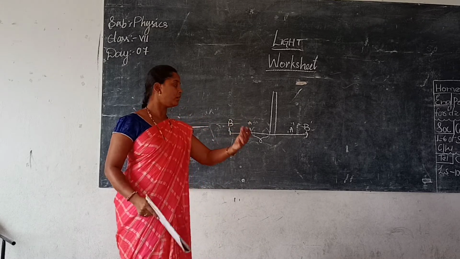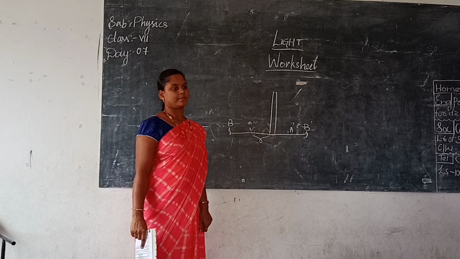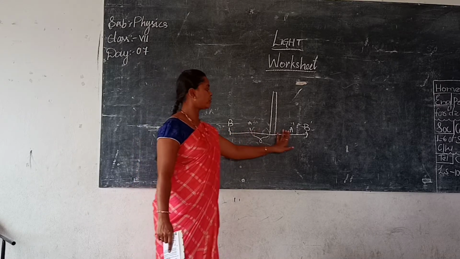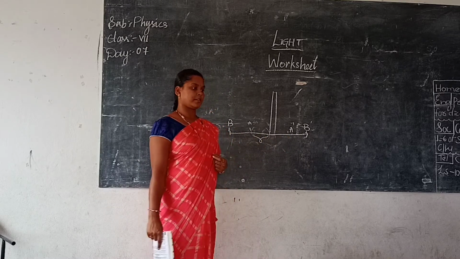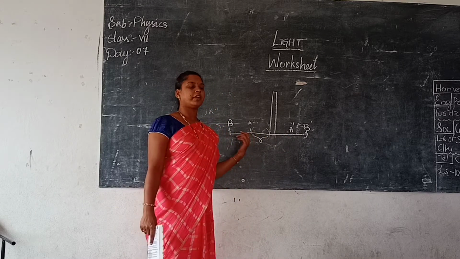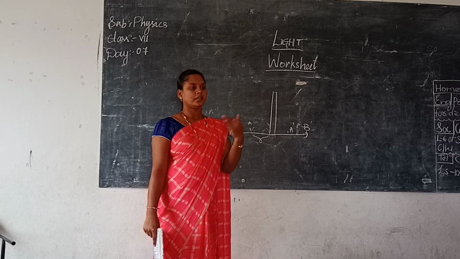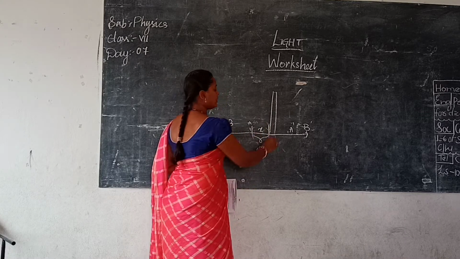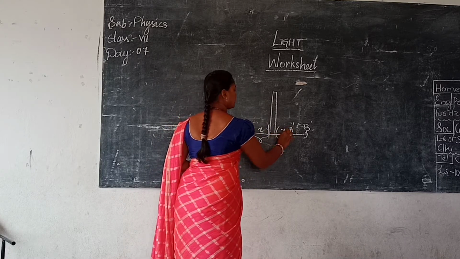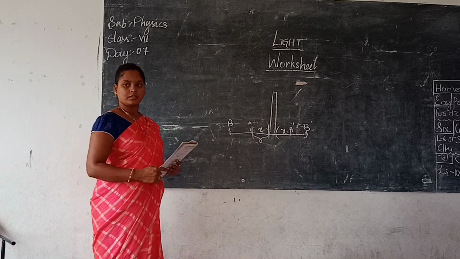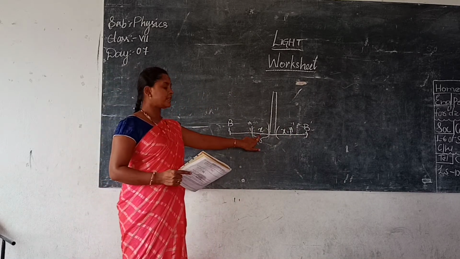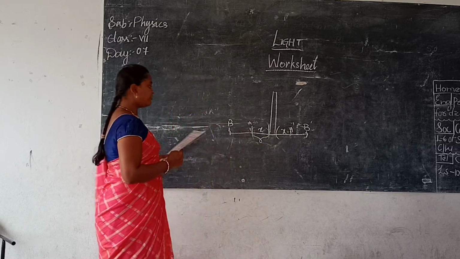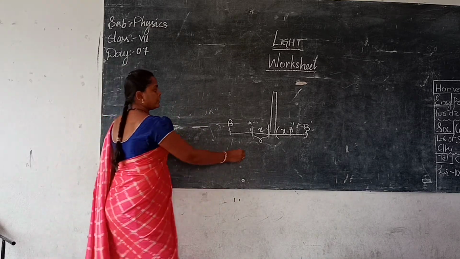But we don't know at what place the mirror and the object are. From here to here you know. From here to here is 120, and from there to here also 120. Then what is this distance? We don't know, so we have to find it out now. Clear everyone? Now let us observe that from here to here it is x. This one will also be x. So the initial object is at distance x, and the image is also at distance x. Now the final distance will be how much? From here to here.